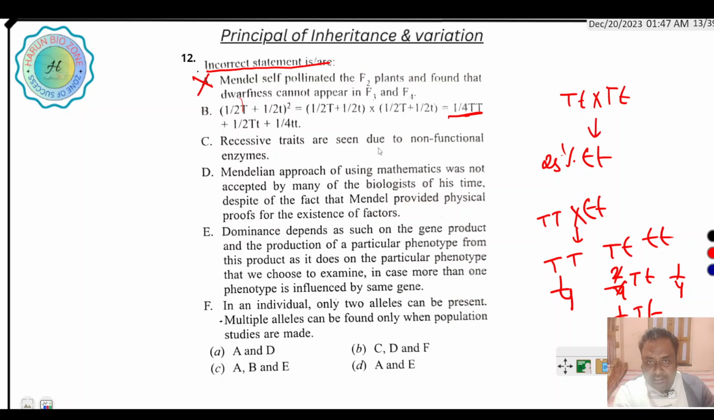Recessive traits are seen due to non-functional enzyme. So why is it called dominant and recessive? Dominant allele produces functional enzyme, but recessive allele does not produce functional enzyme, so it does not express. So this is the right option.